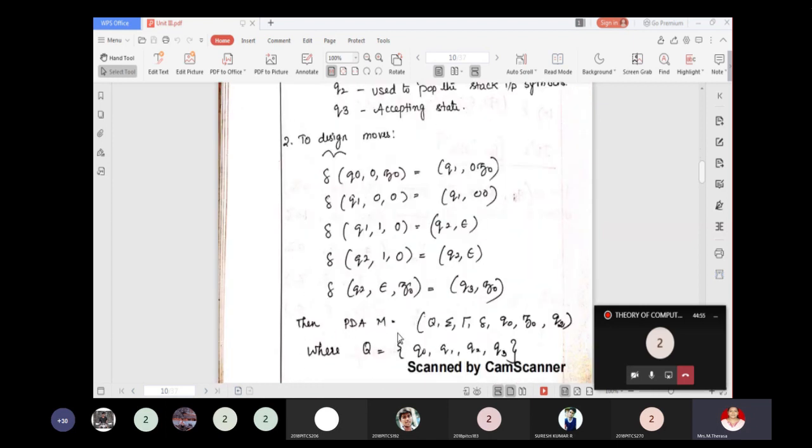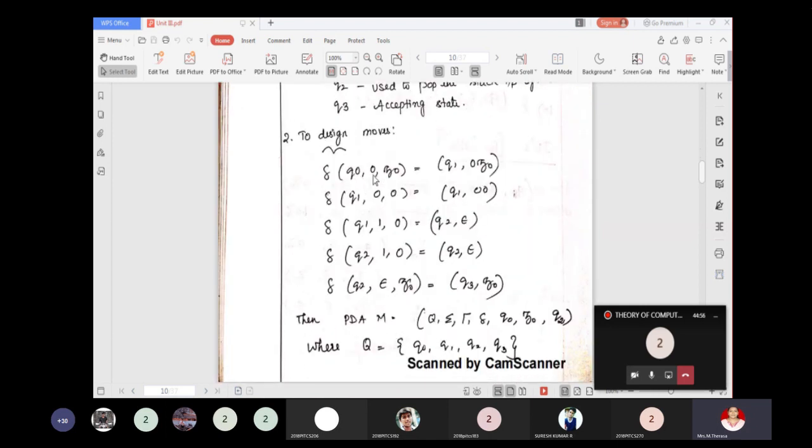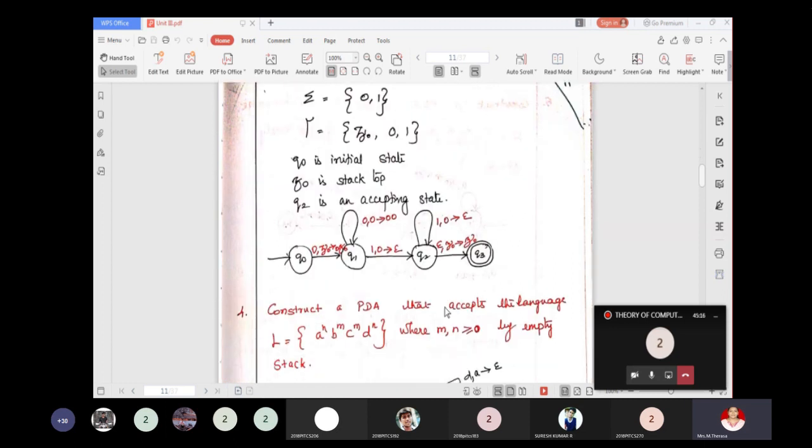So the moves are: Q0, 0, Z0 push the 0. Q1, 0, 0 push. Q1, 1, 0 pop. Q2, 1, 0 pop. Then Q2, epsilon, Z0 enter into the final state Q3 and keep the stack as such, that is, do nothing.